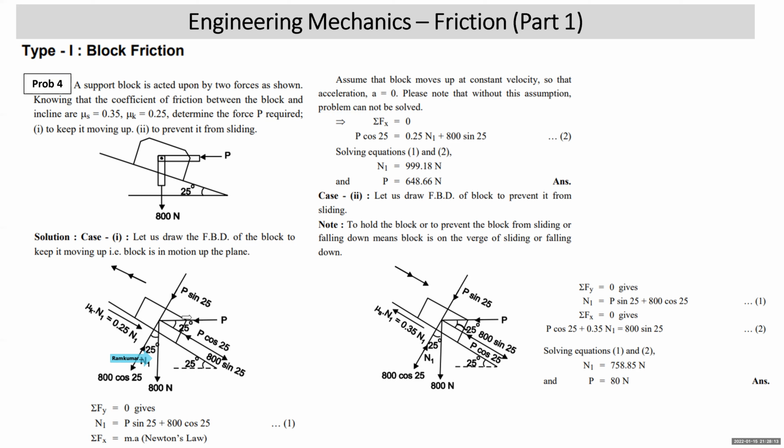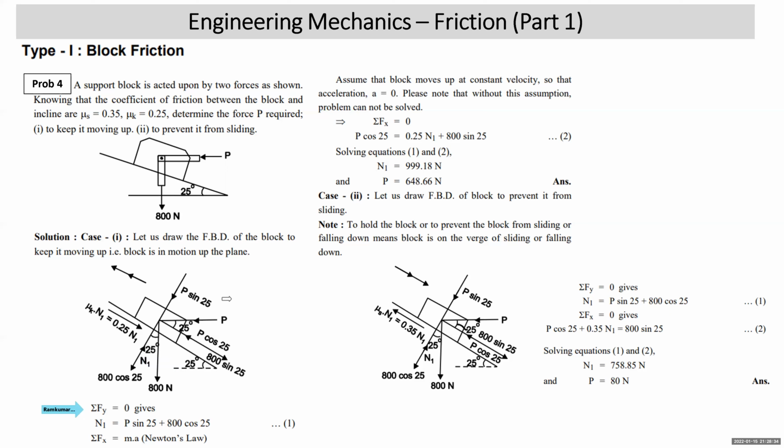Again, in the same manner as in the previous problem, this angle will be 25 degrees as its alternate angle, right? So P cos and P sin. This time impending motion is up, so friction will be down. As the body is in motion, friction will be mu k N1, so that is 0.25 N1.